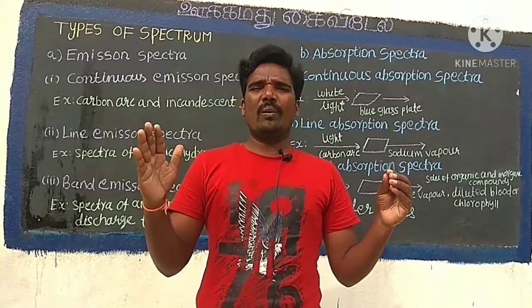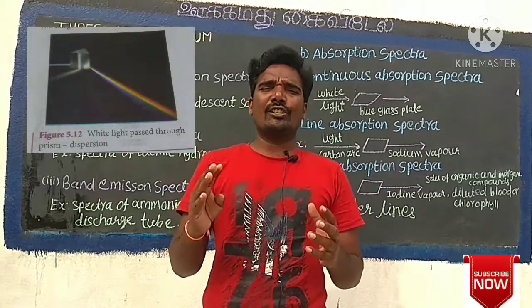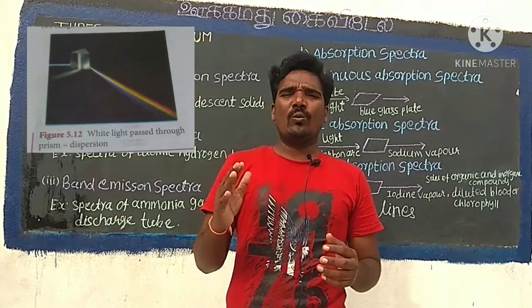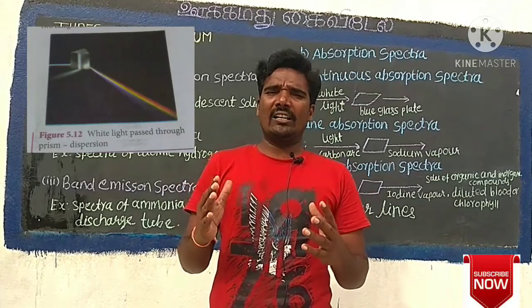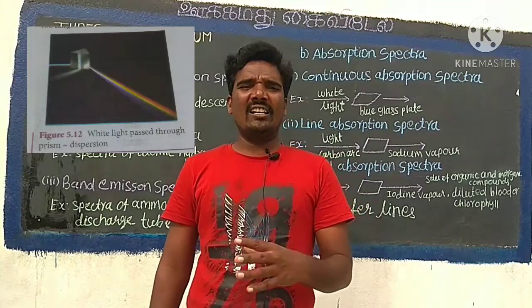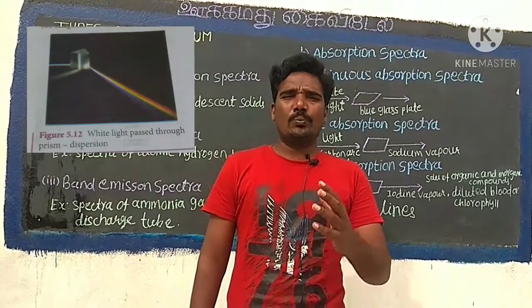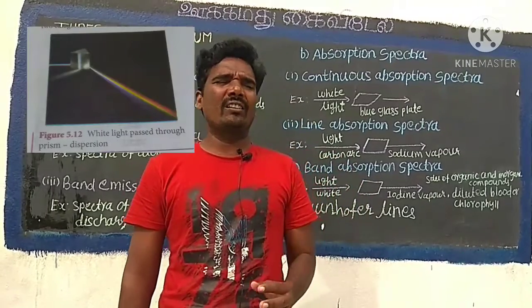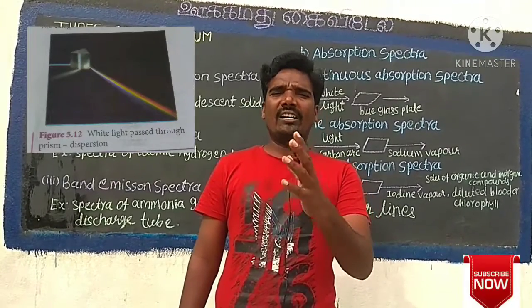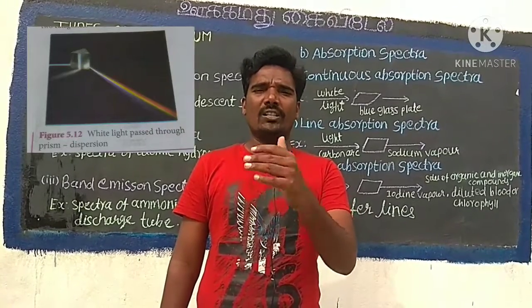A beam of light passed through a prism splits into its 7 constituent colors, which can be viewed on the screen as a continuous spectrum. This phenomenon is known as dispersion of light. And the defined pattern of color obtained on the screen after dispersion is called a spectrum.